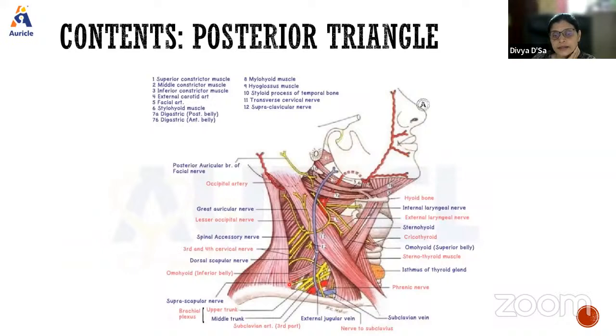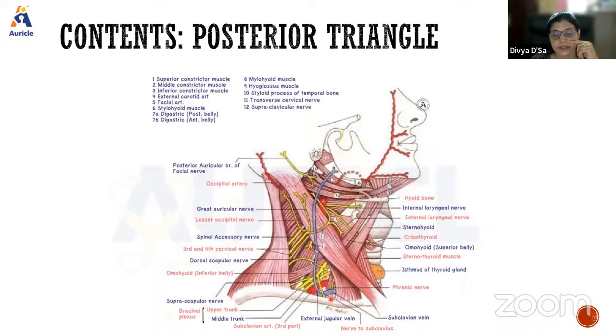Superiorly here, posterior superiorly, we have the inferior belly of digastric. The base is formed by the clavicle. So those will be the boundaries. The roof will be the same, but the floor here will have the scalenus medius and a small portion of scalenus anterior, and on this side a little bit of serratus anterior.